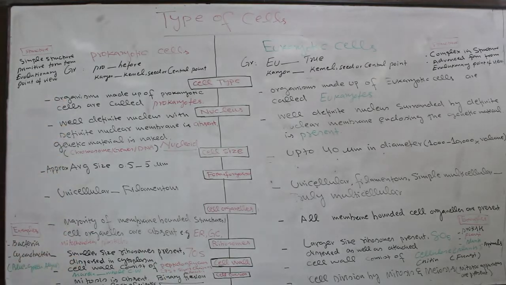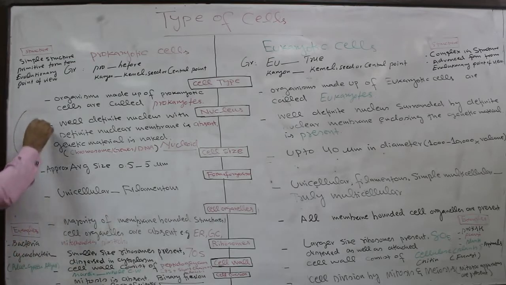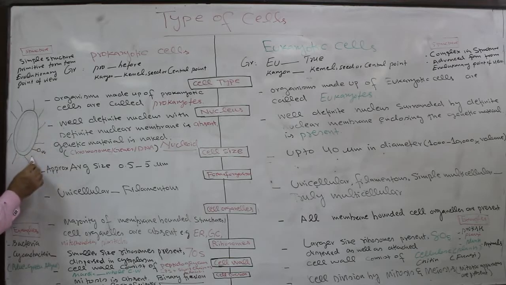Prokaryotic cell. In the bacterial cell, sometimes a word is used, that is called murein. Murein is used to denote the whole cell wall of bacteria. For example, this is a bacteria, and this bacteria is surrounded by a cell wall. This is the cell membrane. So this whole cell wall is called what? Murein.